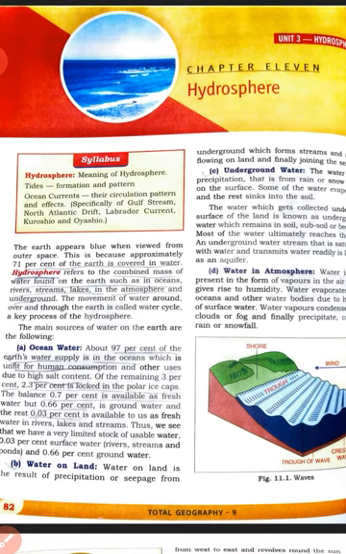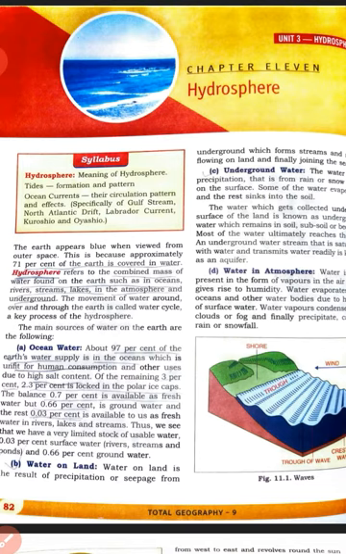So what will we study in this chapter? We will study about the hydrosphere. What does hydrosphere mean? Hydrosphere refers to the combined mass of water that is found on the earth, such as in the ocean, in rivers, streams, lakes, or in the atmosphere, even the underground water. So all are comprised in the hydrosphere.